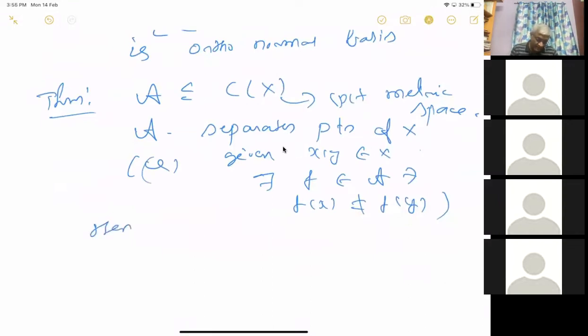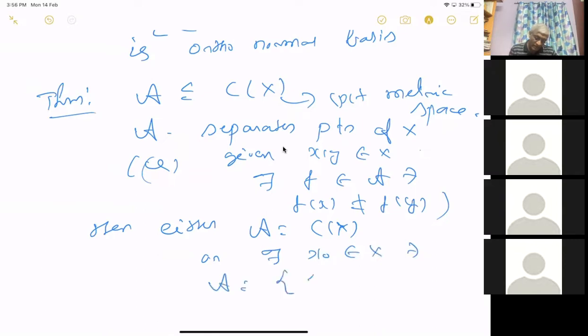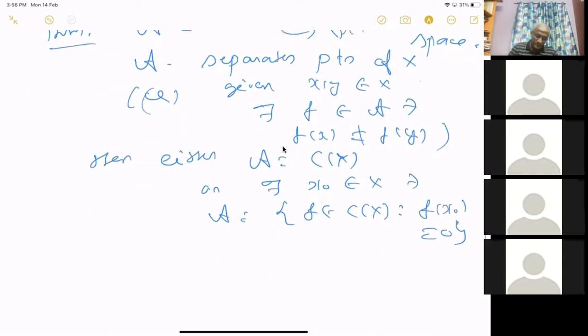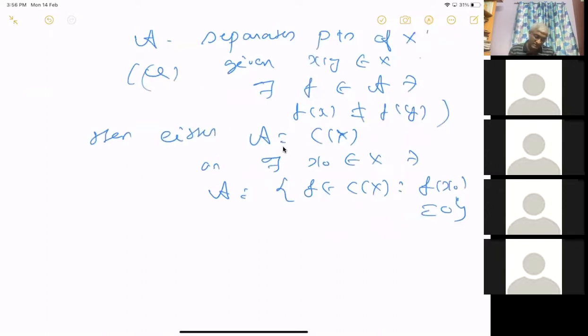Then either A is equal to C of X, I'm not assuming A contains constants, or there exists an x naught in X such that A is equal to all those f in C of X such that f of x naught equals 0.